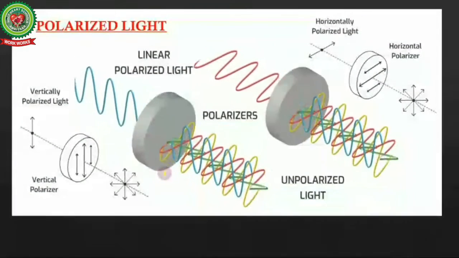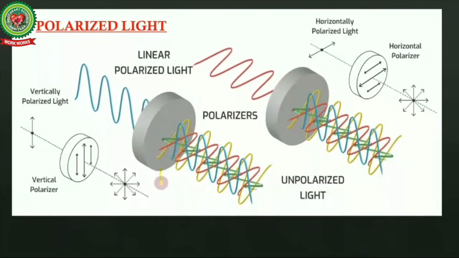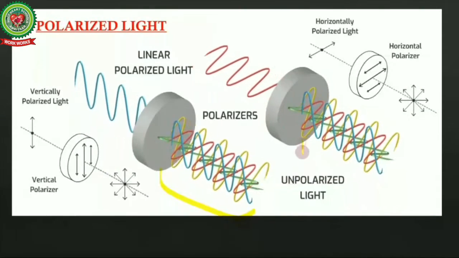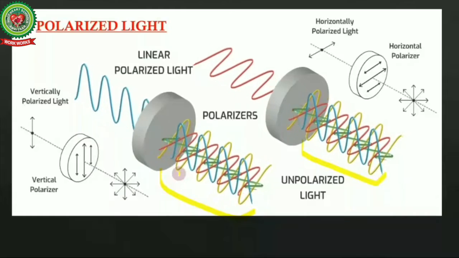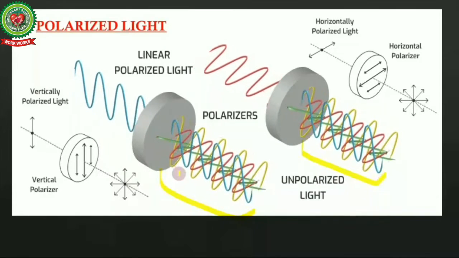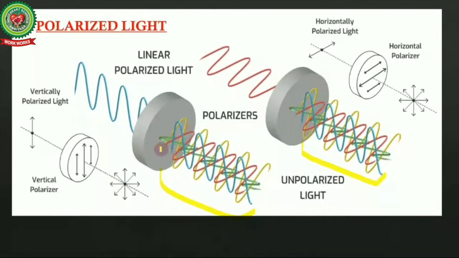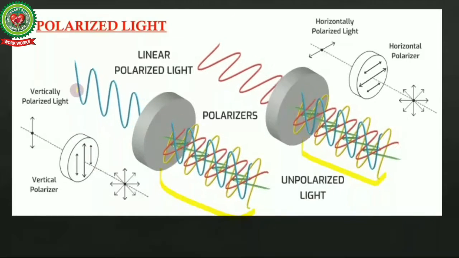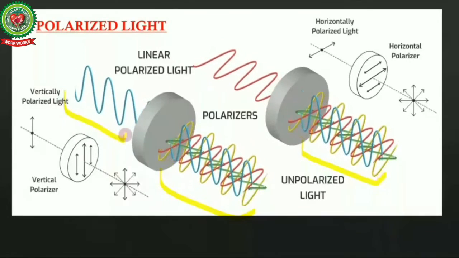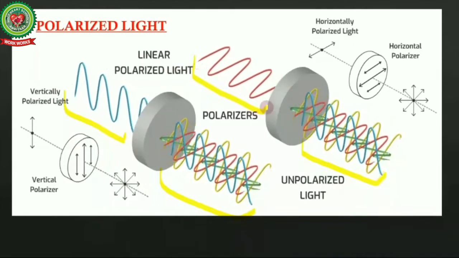Now see polarized light. In this video you can visualize that this part represents unpolarized light. Here different colors represent that the light wave is vibrating in more than one plane. When light passes through these polarizers, it vibrates in a single direction. So this part represents polarized light.